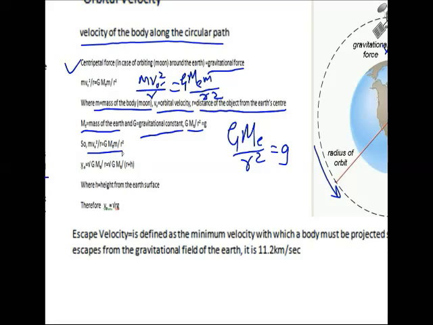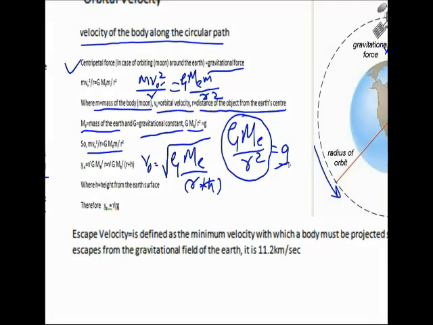If we take out v naught, the orbital velocity, we get the square root of G M e divided by r. In case the height is to be added, we add h to this. Assuming the height is negligible, very small, we can neglect it. We know that G M e divided by r square is equal to g. So we can write that the orbital velocity is equal to the square root of g into r. Now this is the final equation.